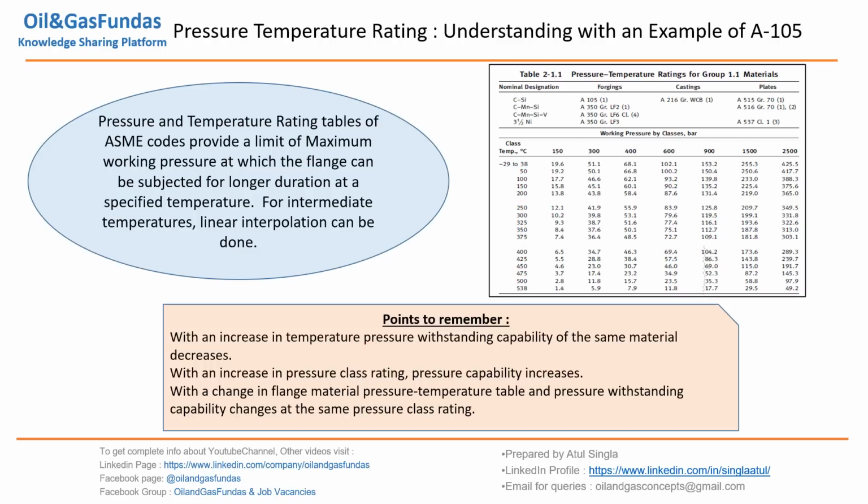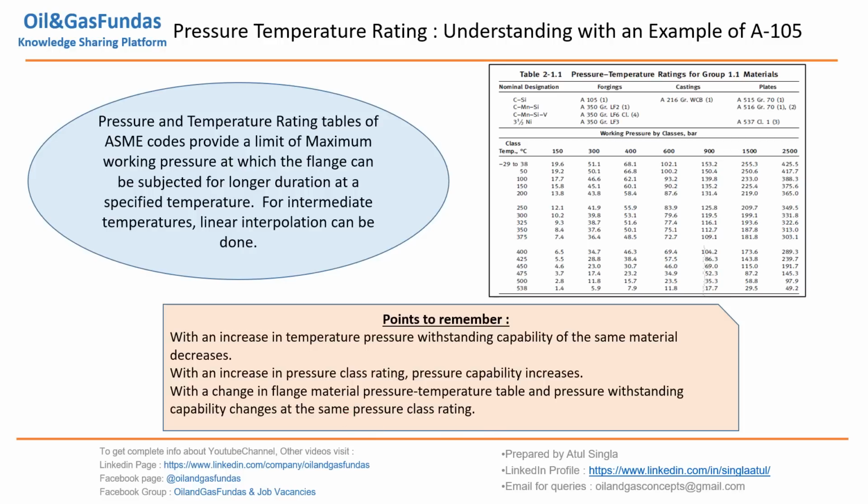If you see, with the increase in temperature, the withstanding capability of material decreases. In a particular 150 class, the withstanding ability of material starts decreasing as the temperature increases. With increase in pressure class rating, pressure capability increases. For a particular temperature, with increase in class, there is an increase in ability of material to withstand the pressure. So it is increasing at the same temperature with increase in class. With the change in flange material, pressure, temperature, pressure withstanding capability changes at a particular pressure class rating.